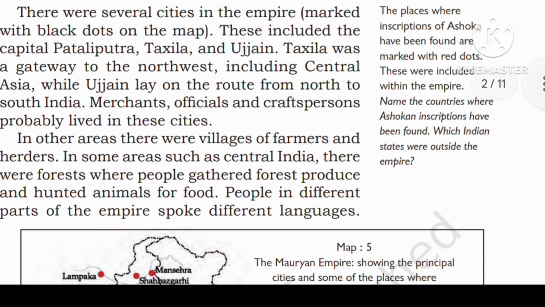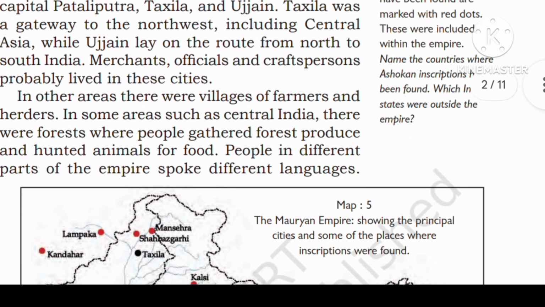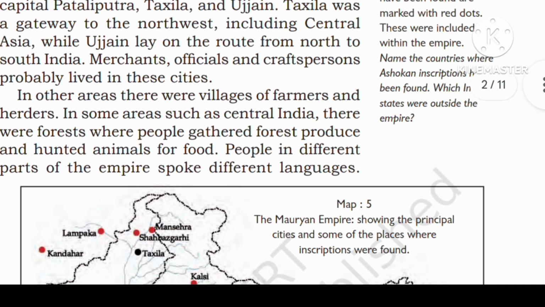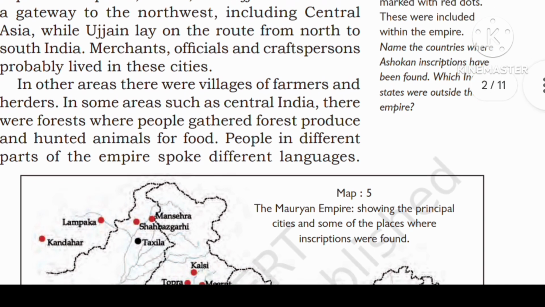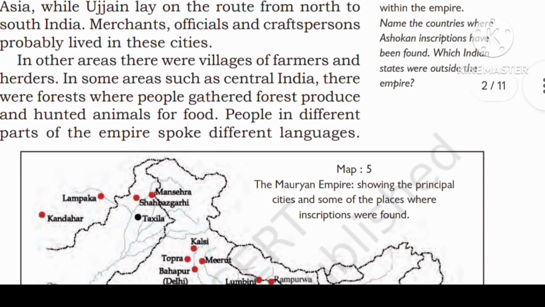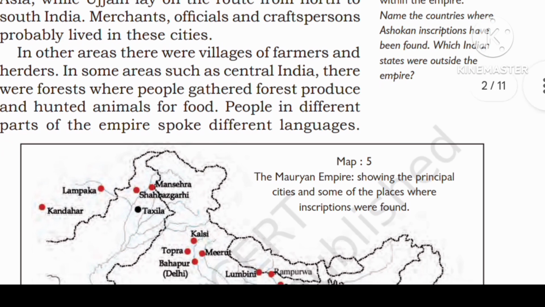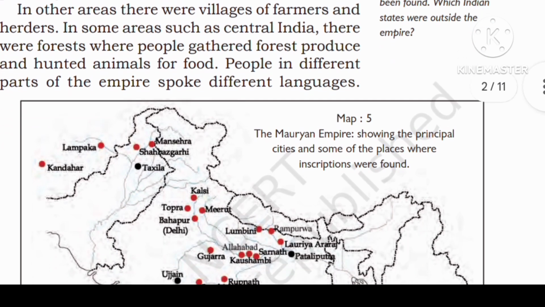There were several cities in the empire, marked with black dots on the map. These include the capitals Pataliputra, Takshashila, and Ujjain. Takshashila was a gateway to the northwest, including Central Asia, while Ujjain lay on the route from north to South India. Merchants, officials, and craftspersons probably lived in these cities.